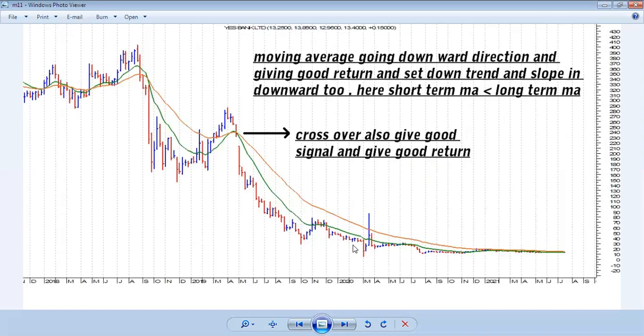So it gives good return, and it's a trend following indicator that gives good return to all of us. And through this slope and through this gap we can identify that a strong downtrend is coming. So hopefully you all understand. Novice traders and those who know technical analysis can understand how to use the moving average and why it is also very important in technical analysis.